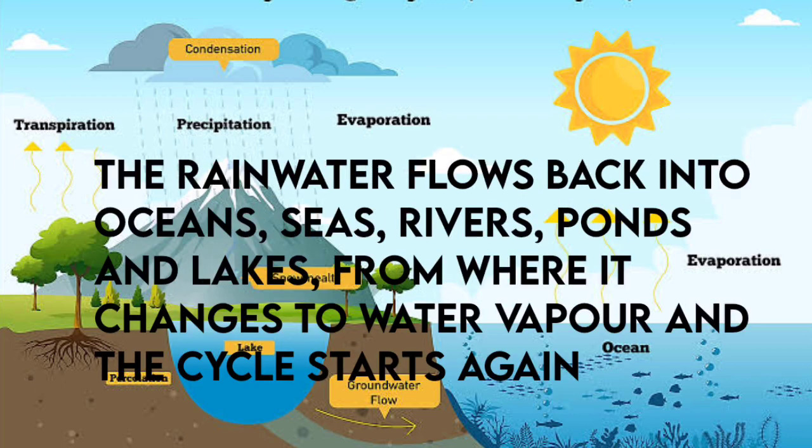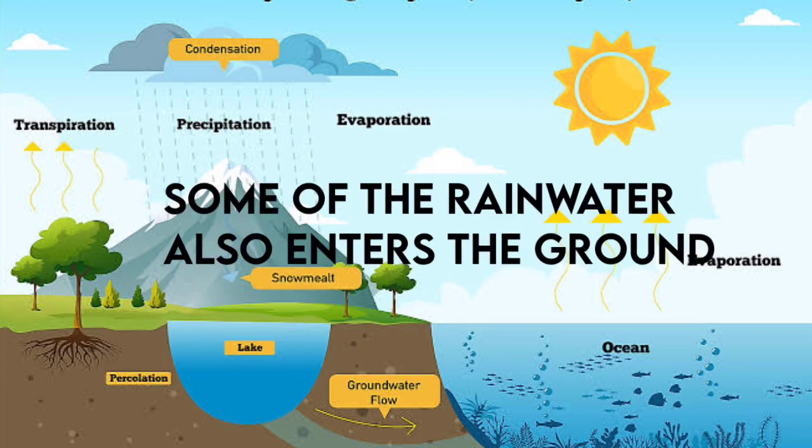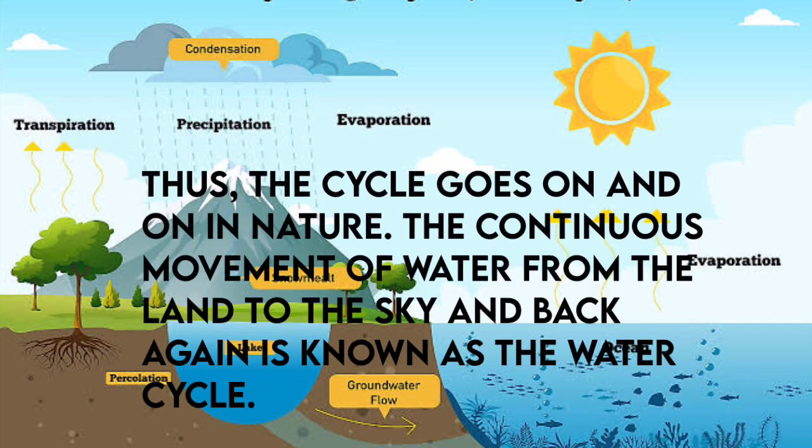The rainwater flows back into oceans, seas, rivers, ponds and lakes, from where it changes to water vapor and the cycle starts again. Some of the rainwater also enters the ground. Thus the cycle goes on and on in nature.